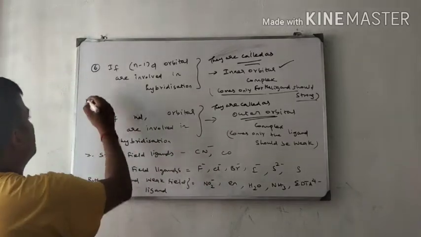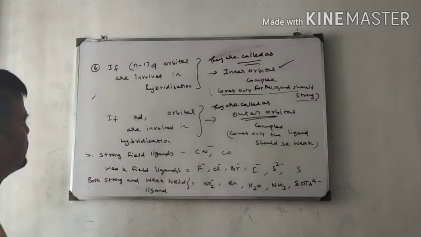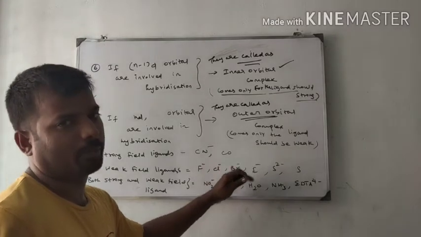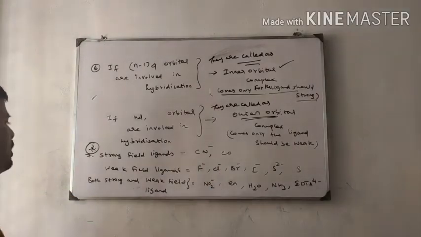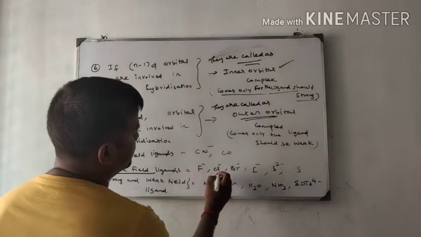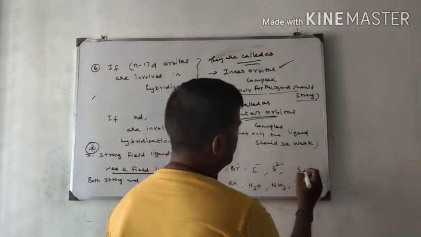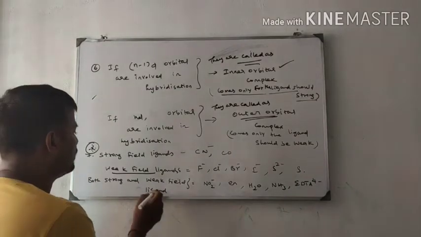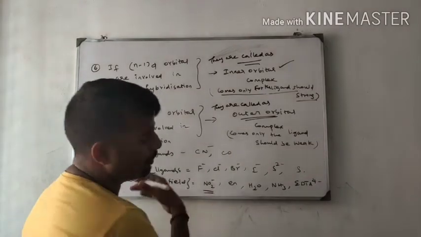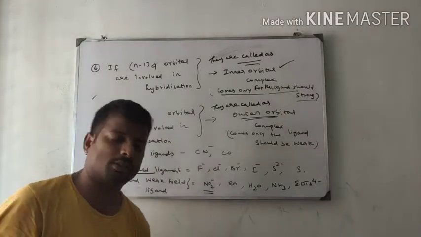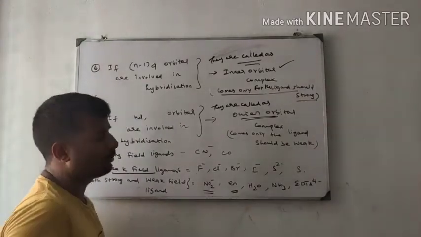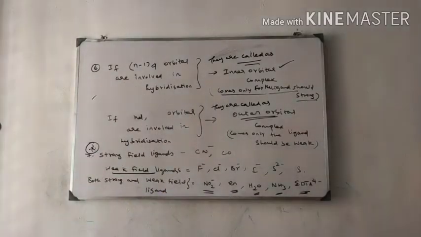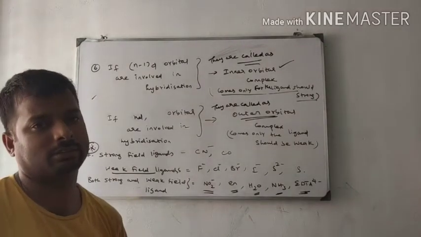Next, strong field ligands. This list is very important. Cyanide and carbonyl are examples of strong field ligands. Weak field ligands are F minus, Cl minus, Br minus, I minus, S2 minus, and so on. NO2 minus sometimes behaves as a strong field ligand and sometimes as a weak field ligand. Ethylenediamine, H2O, ammonia, EDTA 4 minus are also in between.